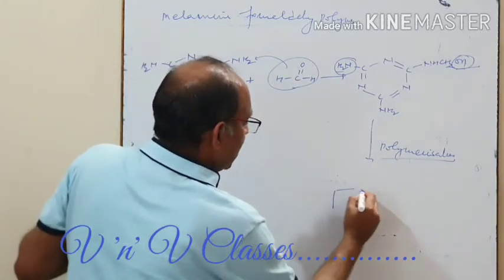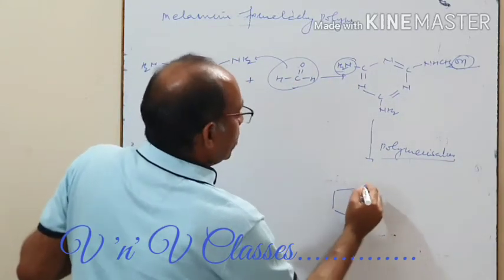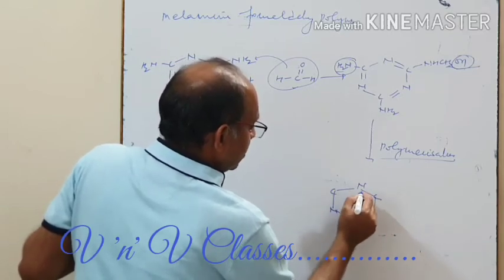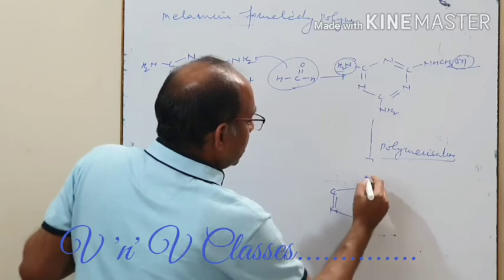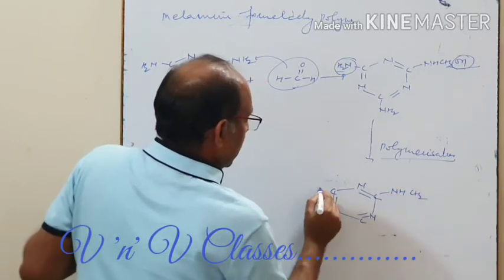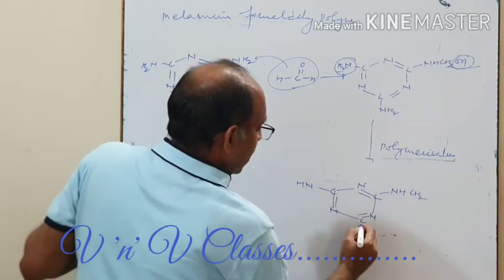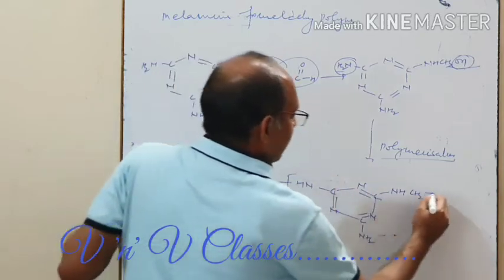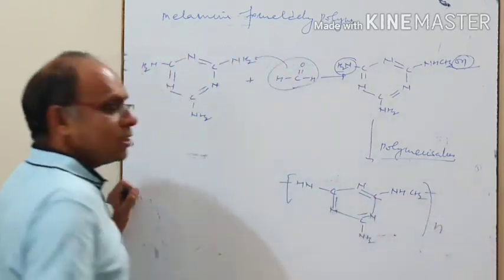So what should be the structure of its monomer unit? Its structure of monomer unit must be like this only. You will have NHCH2 and you will have NH, here you will have again NH2. So from this end and from this end bond formation takes place.